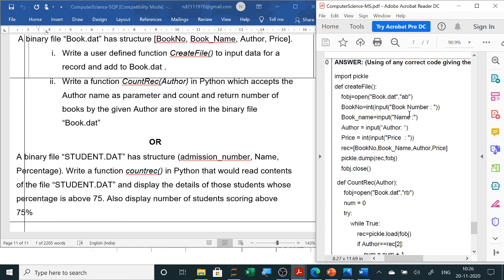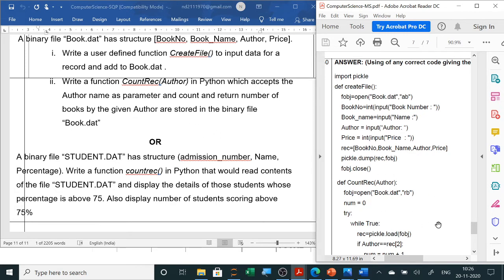So here you will simply ask the book number, take all the details, and we will use dump to write in the file. In a separate video we have already discussed all the dat file questions, so this answer you already know. And the next part 2 is to count records here, sorry, and return the books as per the condition.